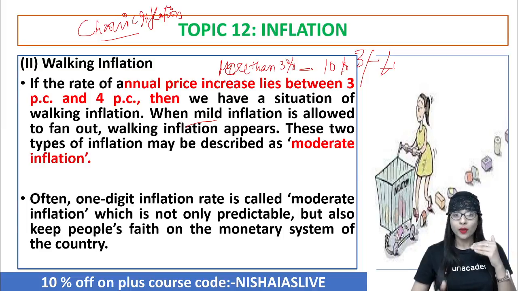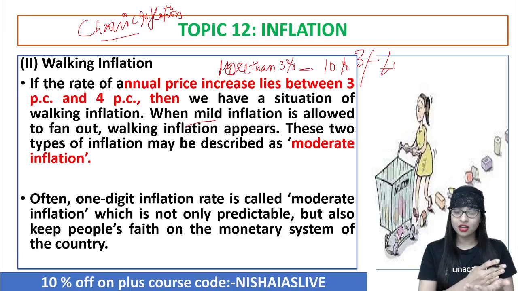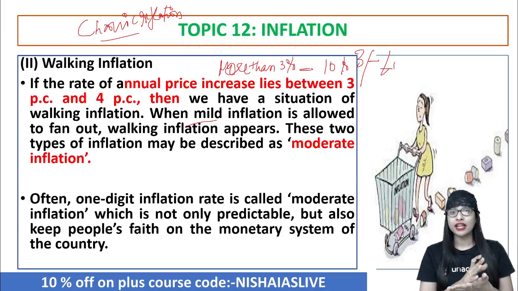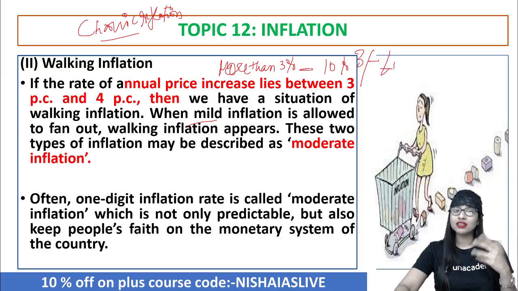Moderate inflation. When creeping or mild inflation is allowed to fan out, slowly walking will come. But that is also single digit inflation. But if you do not give attention to this, then we go to running inflation, which is very, very dangerous. Clear? These 1-digit inflations, that is creeping and walking, is considered to be moderate. And if you are not able to keep up that level, then things will turn out of our hands for the economic growth and development.